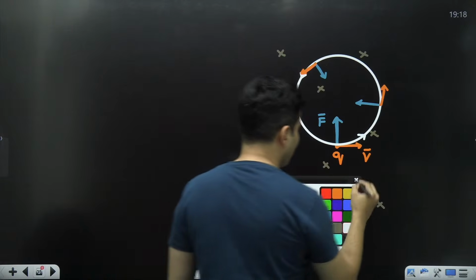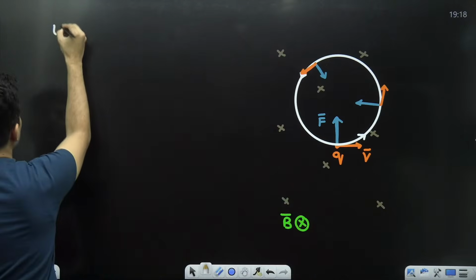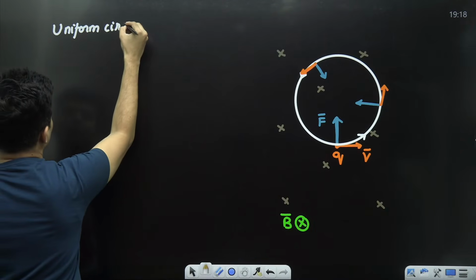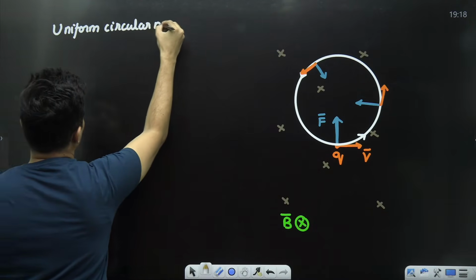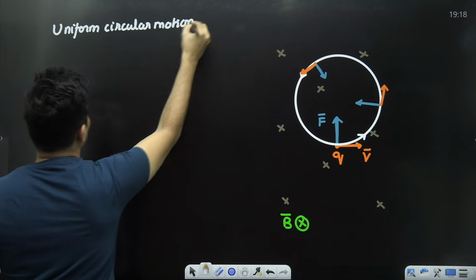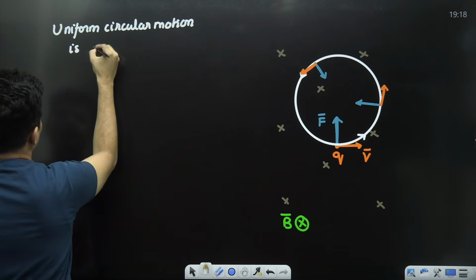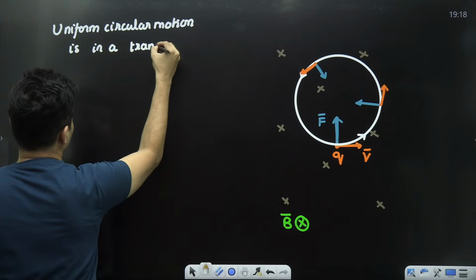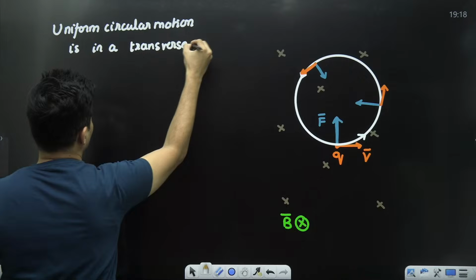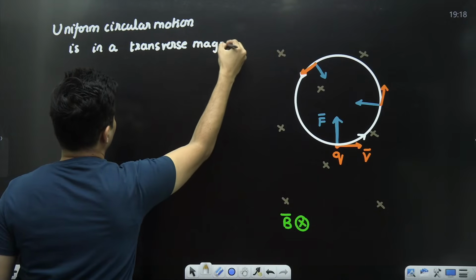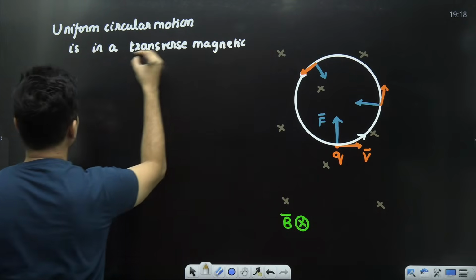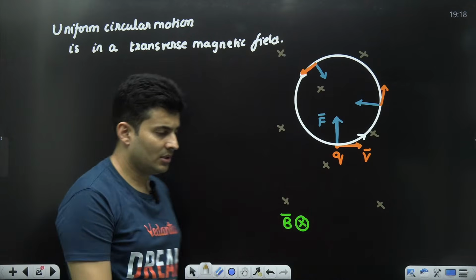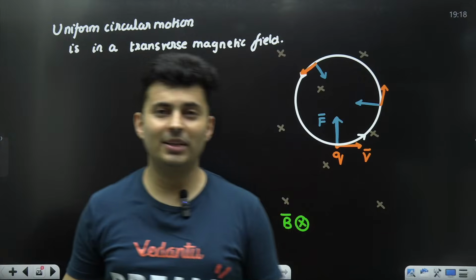So this has to be a uniform circular motion, and this uniform circular motion is in a transverse magnetic field. I've seen such questions on statement based in some competitive exams.